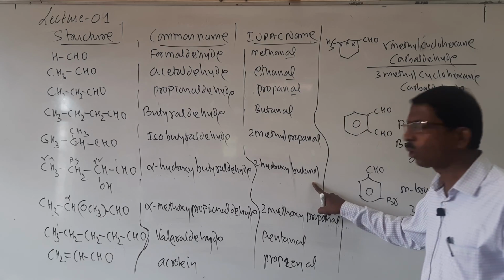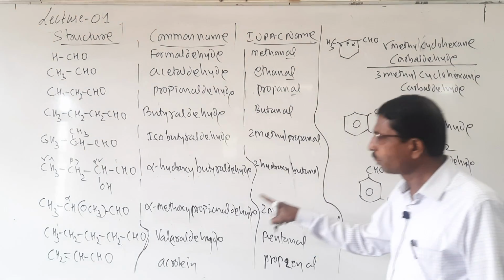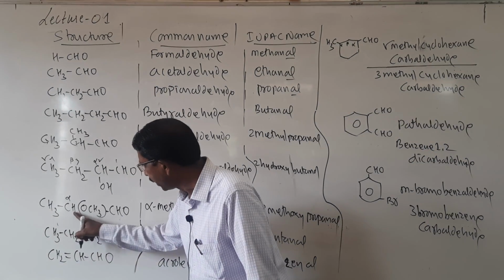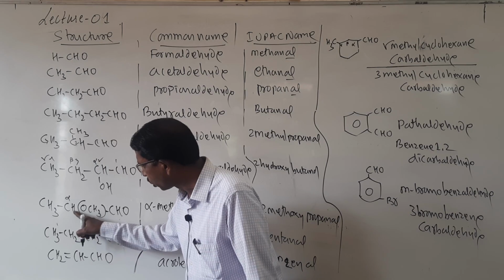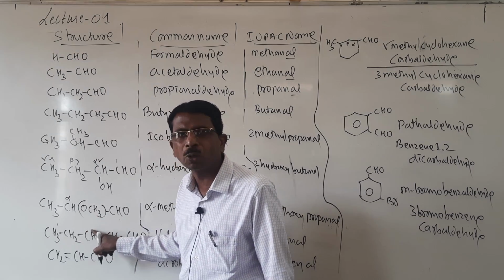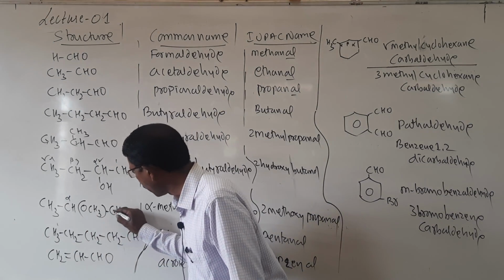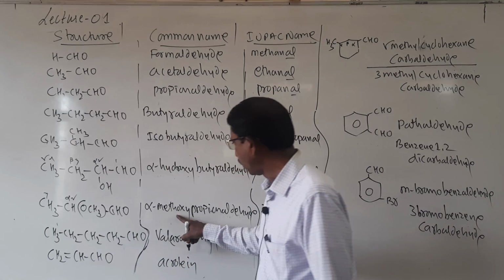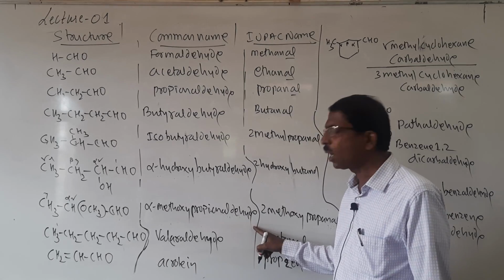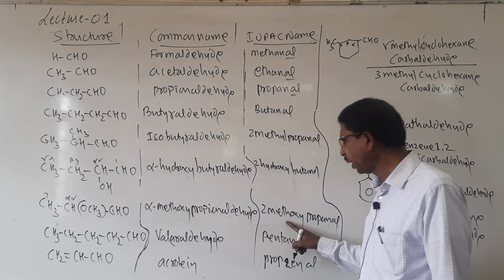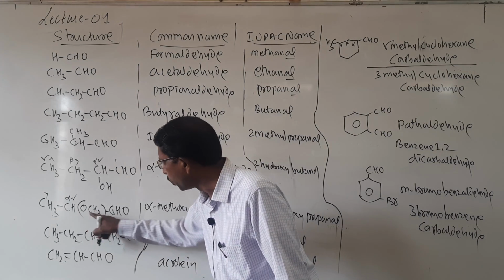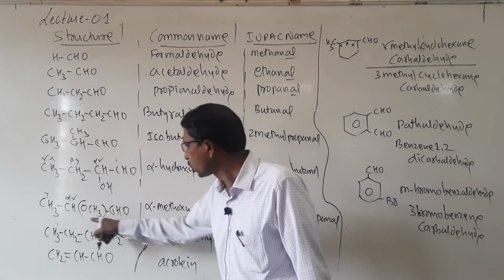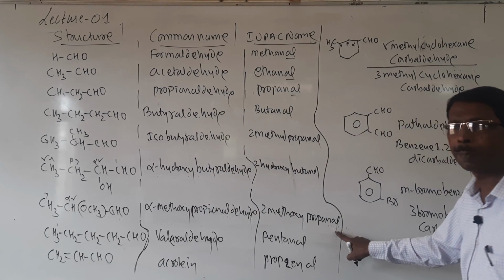It is called 2-hydroxybutanal. And similarly, here CH3CH, to this carbon atom an OCH3 methoxy group is attached. Here it is number 1, number 2 and number 3. Therefore it is alpha-methoxypropionaldehyde, and according to the IUPAC system it is 2-methoxy, OCH3 is called methoxy, so 2-methoxypropanal.